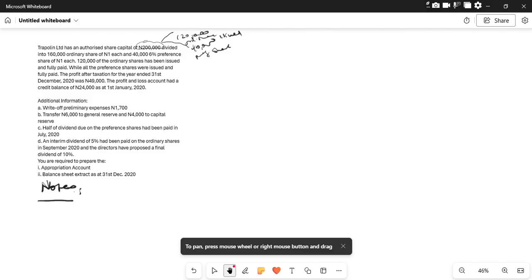So let's look at the questions one by one. We're told the profit after taxation for the year ended December 2020 was 49,000, and the profit and loss account had the credit balance of 24,000 naira. Okay, now the additional information that we have is to write off preliminary expenses of 1,700 naira in the appropriation account.